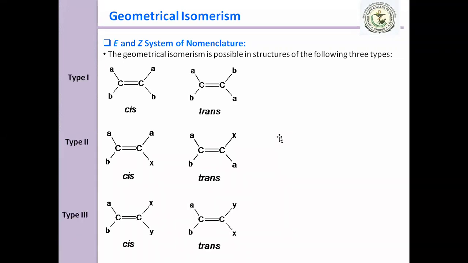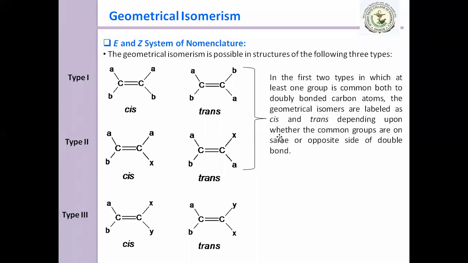In type 1 and type 2 we have written cis and trans, but especially in the first two types, one group is common to both doubly bonded carbon atoms, and the geometrical isomers are labeled as cis and trans depending upon whether the common groups are on the same or on opposite sides of the double bond.